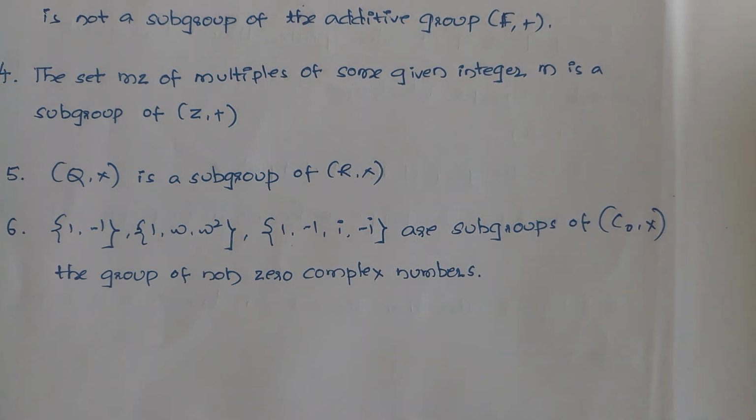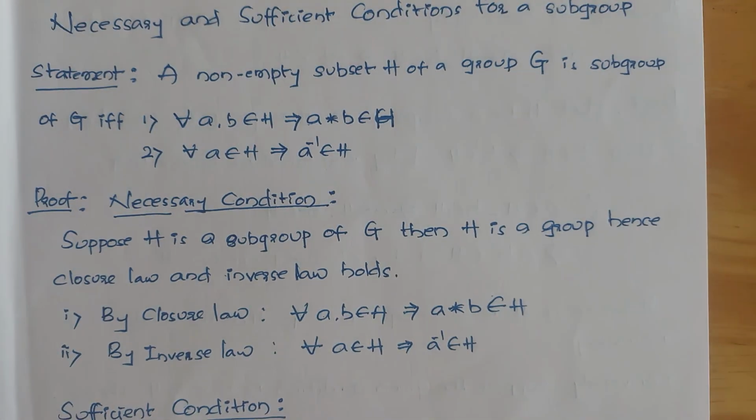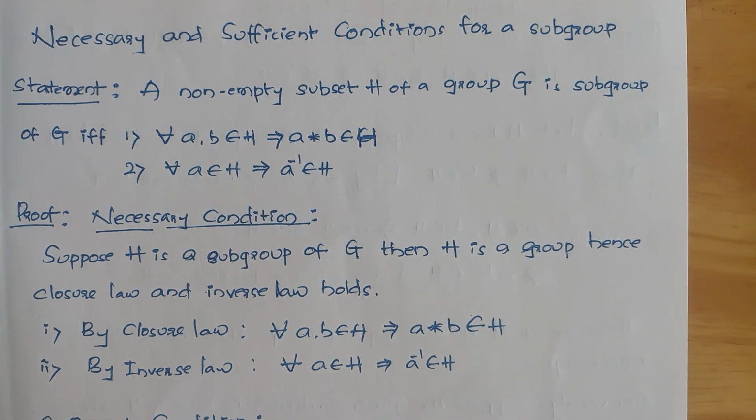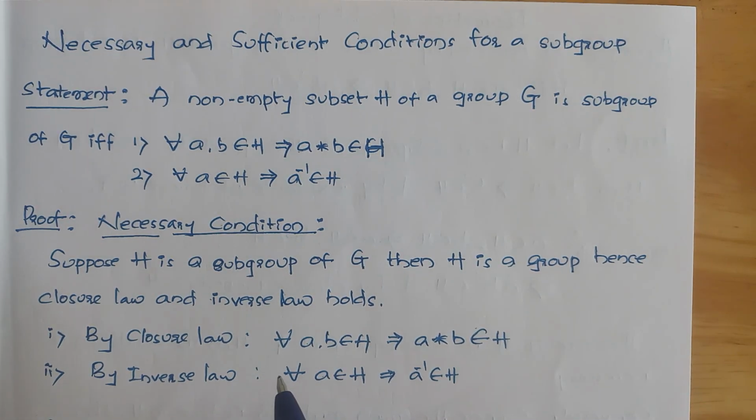Here let me state a theorem: the necessary and sufficient conditions for a subgroup.